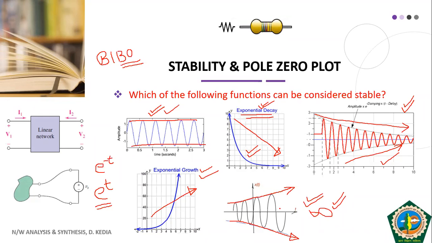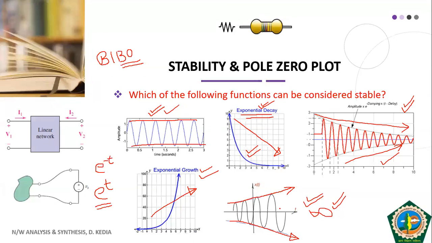So now we will correlate the stability and instability with the location of the poles and zeros in the pole zero plot. If you remember, I told you in the previous class that your poles and zeros must be located at certain points, or in a certain area, for a system to be stable.